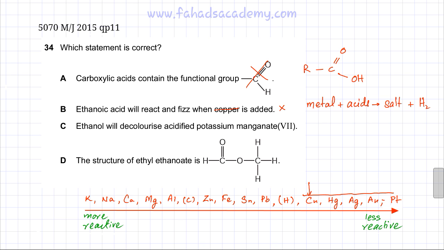So moving to the next option, option C is that ethanol will decolorize acidified potassium manganate 7, and this statement is correct because potassium manganate 7 is a very good oxidizing agent. And it has a purple color, and whenever it reacts it's going to get decolorized.